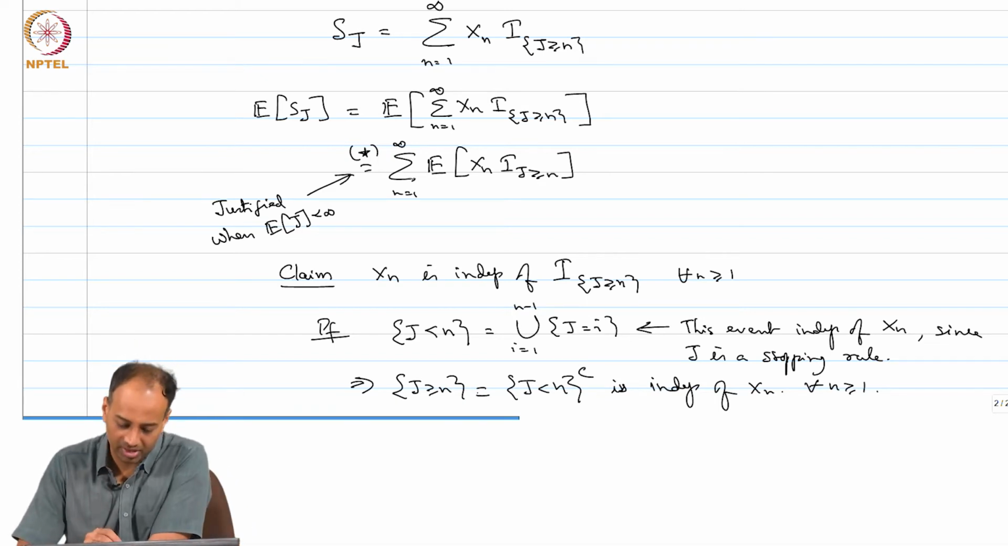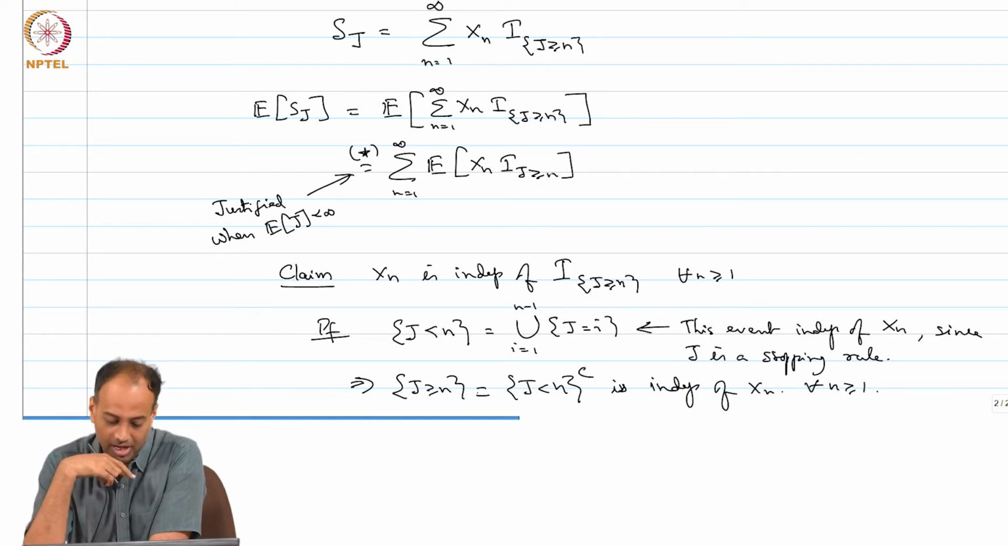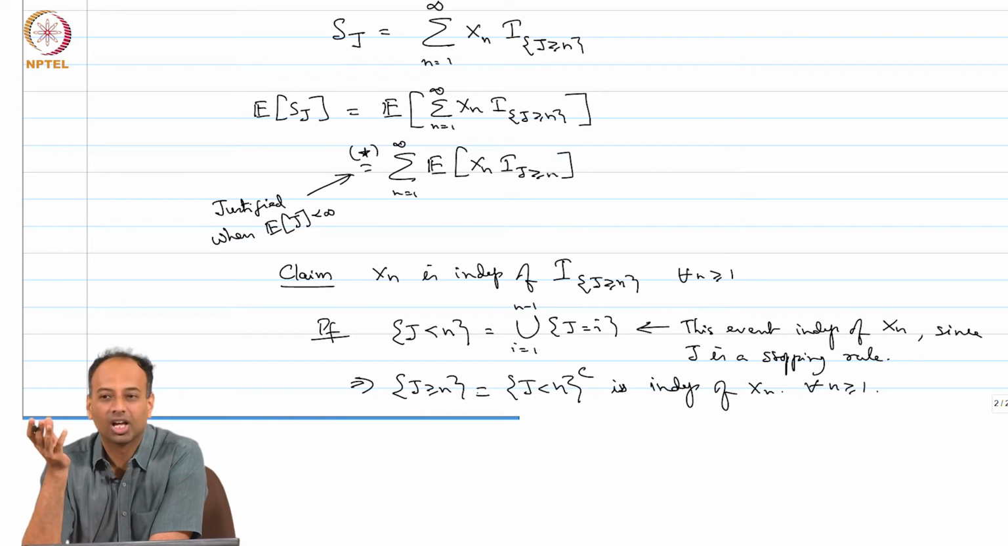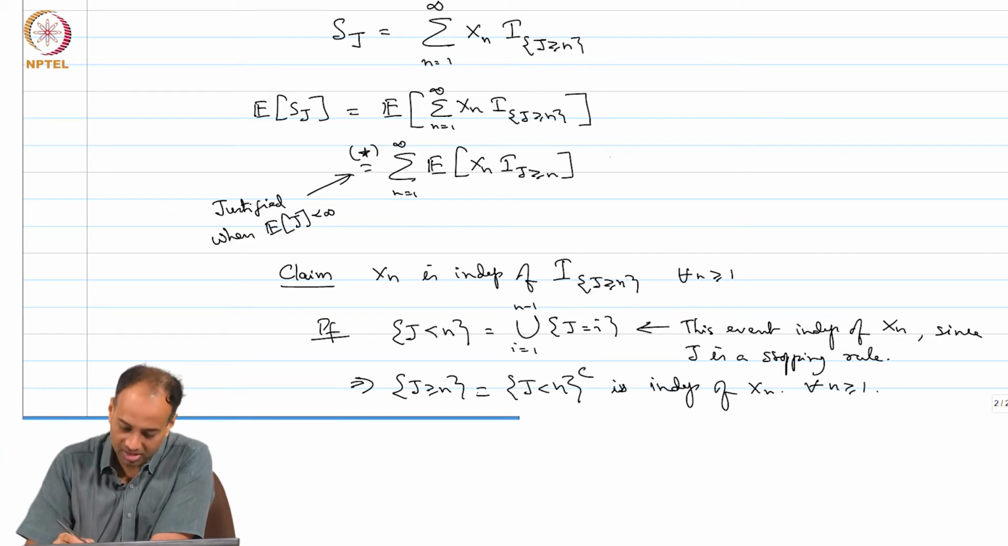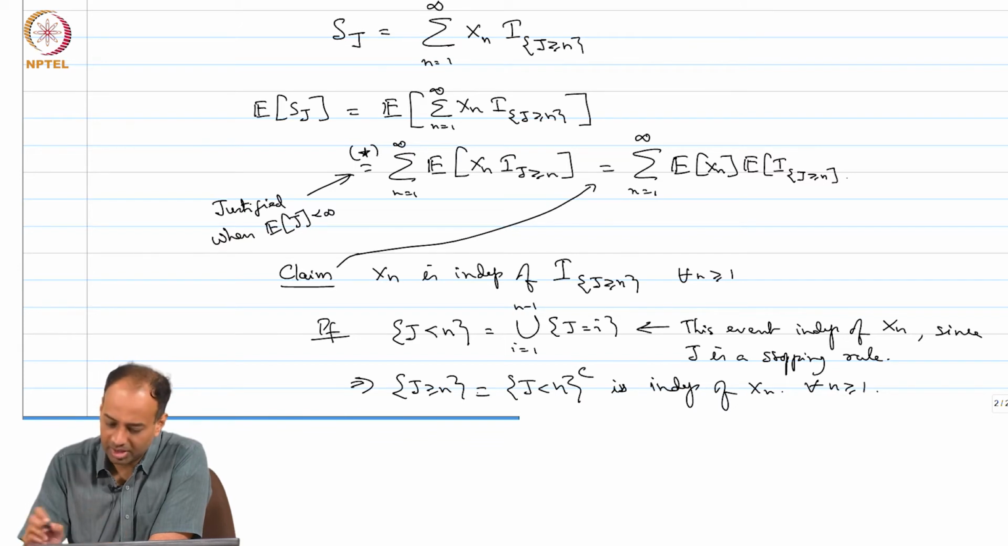So then what can I do here? The event J greater than or equal to n is independent of X_n. So the indicator of J greater than or equal to n is a random variable independent of X_n, and independent random variables are always uncorrelated. So the expectation of XY can be written as the expectation of X times the expectation of Y. So, because of the claim, this just becomes the sum from n equals 1 to infinity of the expectation of X_n times the expectation of the indicator J greater than or equal to n. Now, what is the expectation of X_n?